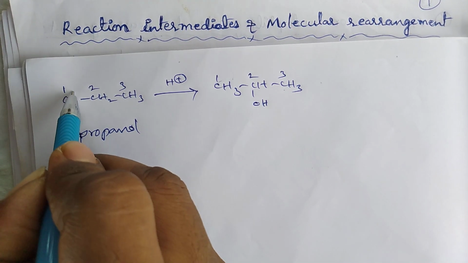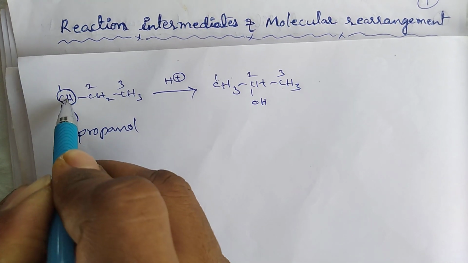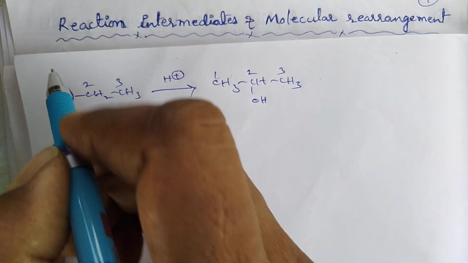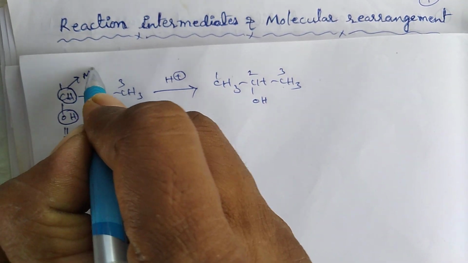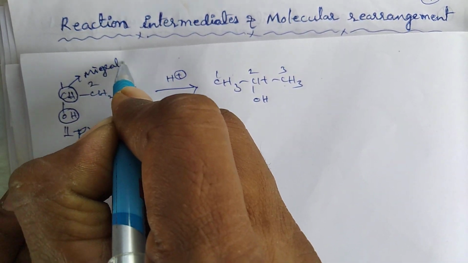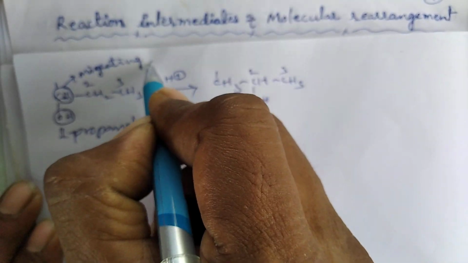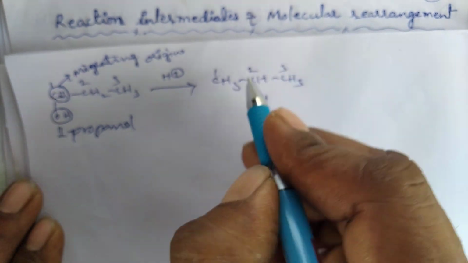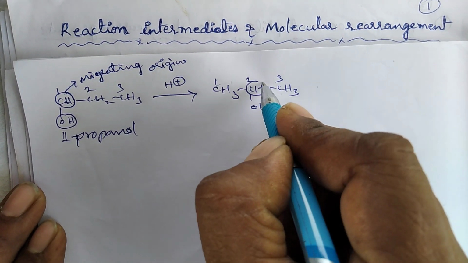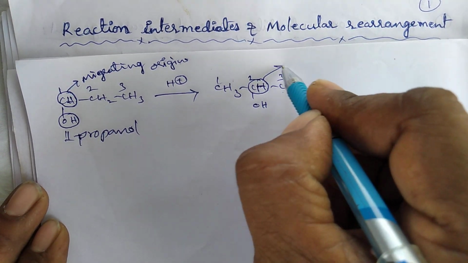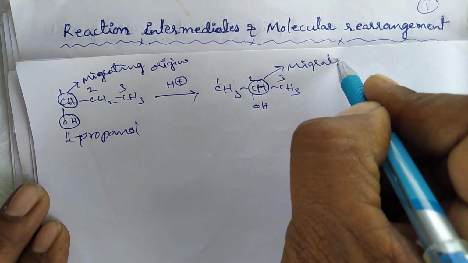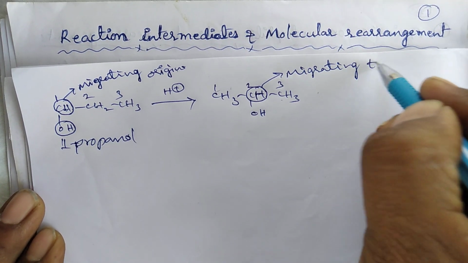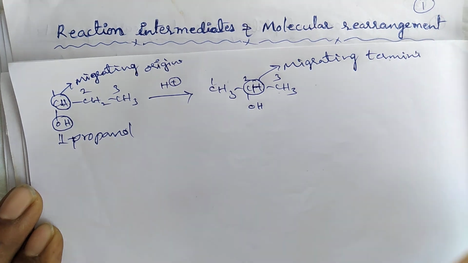The initial position of the migrating group, that means here the first carbon, is known as the migrating origin, and the final position of the migrating group is called the migrating terminus.